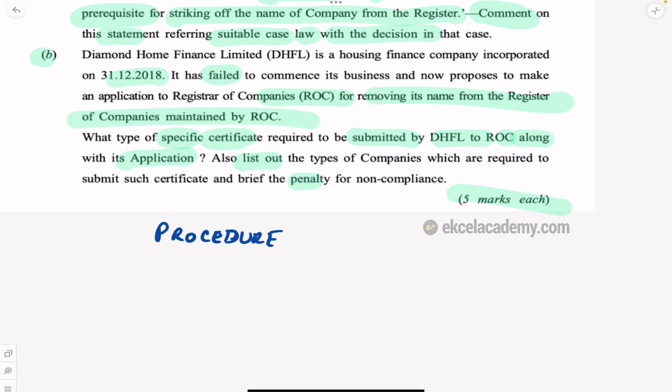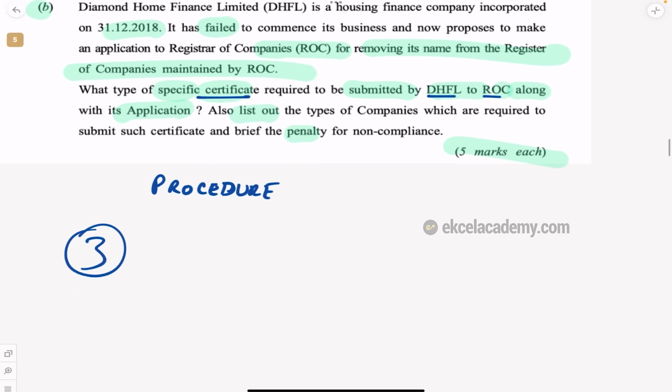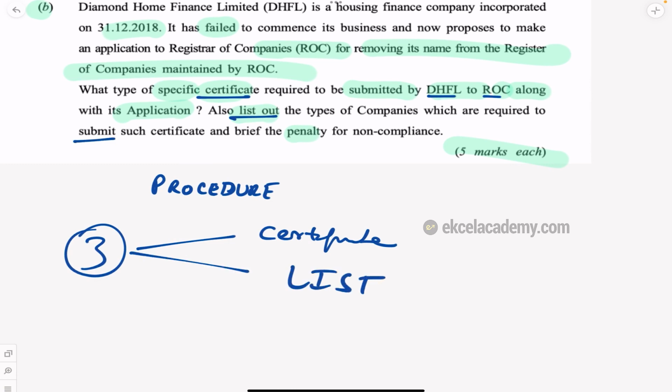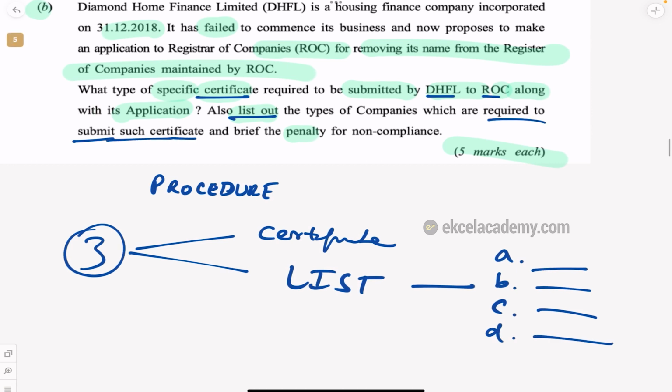This is a 5 marks question, and there are 3 things which they are asking here. Certificate to be submitted by company to ROC. Correct? That is the first thing they are asking you. Then list out the types of companies which are required to submit. The second point, you just have to list. You don't have to explain. When you say list, you just list A, B, C, D. What are the types of companies which are required to submit the certificate?